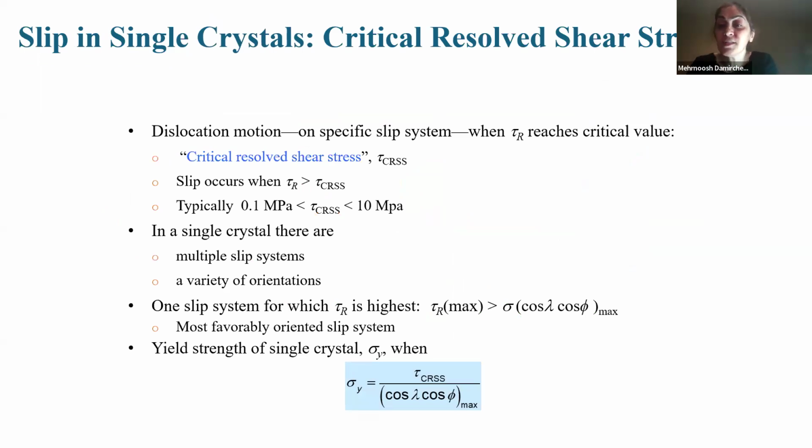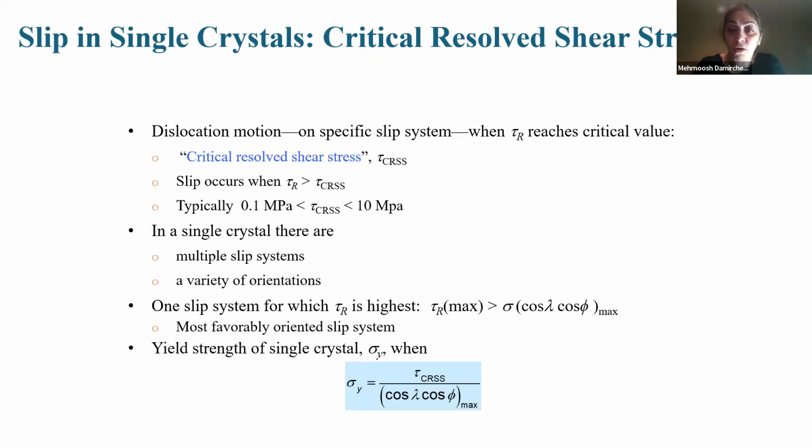Okay. In single crystals, there are many slip systems, you know that, with different orientations. For example, for FCC, we saw that we have 12. For BCC, we have seen 48. For HCP, we have seen 12. But some of them are primary, and 12 is important. It means we have 12 different slip systems with different orientations. But the slip begins at the system that is the most favorably oriented. What does that mean? It means this occurs where the resolved shear stress, or tau R, is maximum in that direction.